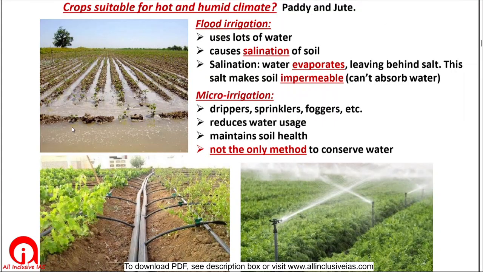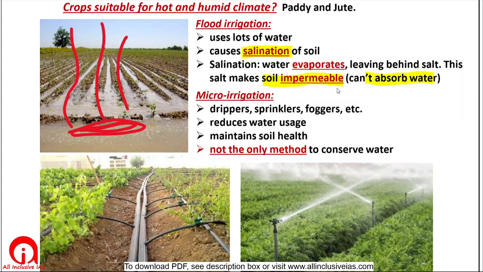In flood irrigation, water evaporates, leaving behind some salts. Now these salts make soil saline. Due to salination of soil, soil becomes impermeable. That is, in future it won't be able to absorb water.